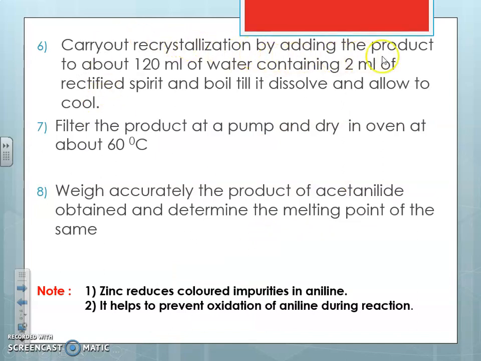Next, carry out the recrystallization of the product. After filtration we obtain the crude product, which we can recrystallize with 120 ml of water containing 2 ml of rectified spirit, that is alcohol, boil to dissolve and allow to cool, and then recrystallize again to obtain the pure product. The product is to be filtered and dried at 60 degrees Celsius. Weigh accurately the amount of acetanilide obtained and determine the melting point of the compound.